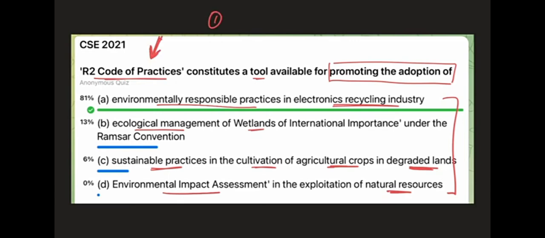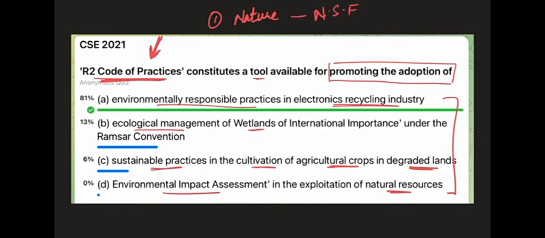Now the first step to solving any question is to decide the nature of the question, whether it is a standard fact or a non-standard fact. Most likely this is a non-standard fact question, because we are simply given R2 Code of Practices. We don't know what it is related to. Science, technology, environment, we don't know. We have to make a guess. We have to infer from the information given, right? So it's a non-standard fact question.